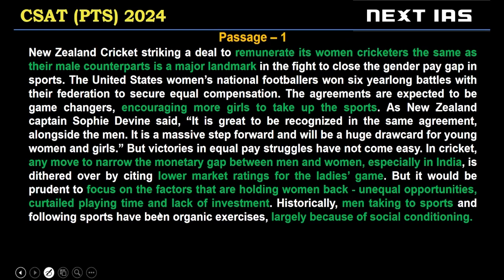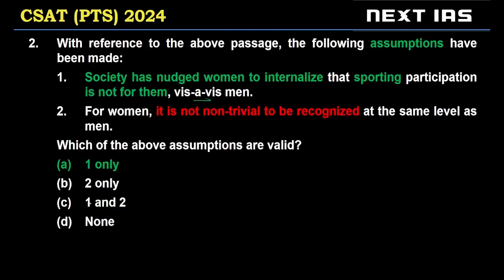If you look at the last sentence of the passage, it says men taking to sports is largely because of social condition, and women are being held back because of unequal opportunities, curtailed playing times, etc. So we are told that society pushes men towards sports and pushes women away from sports, right? So society has pushed women to believe, to internalize, that sporting participation is for men, correct? So this is a valid assumption.